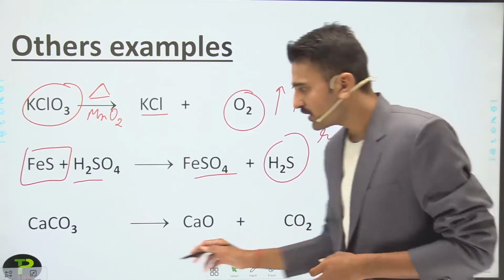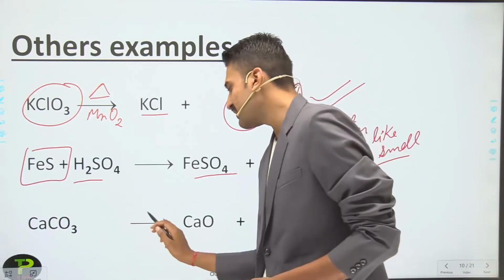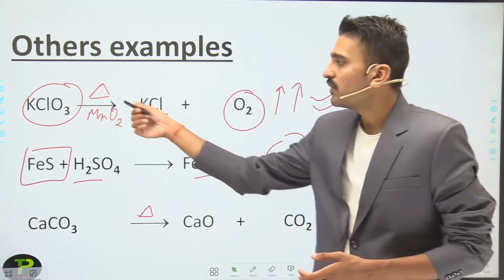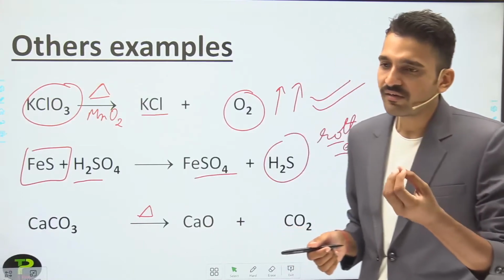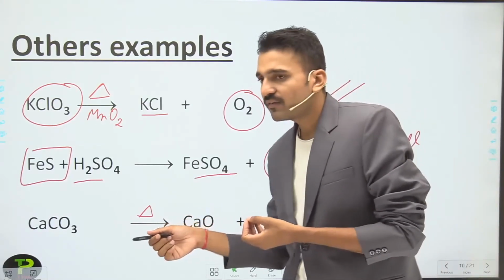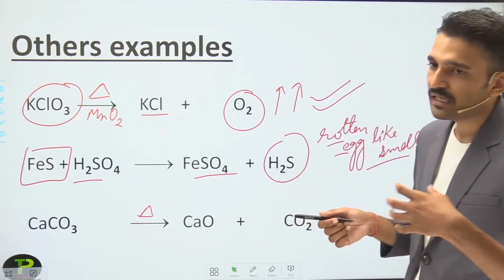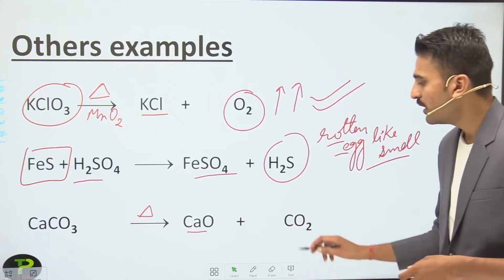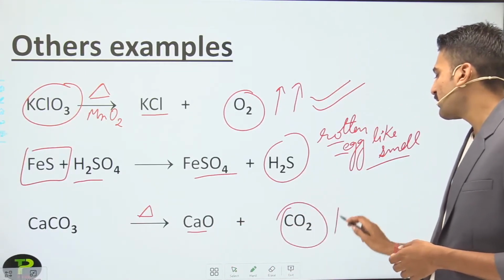So moving to another reaction, that is the reaction of calcium carbonate. When calcium carbonate is heated, and for heating we have to write this symbol, the triangle, which indicates heat in chemistry. It means you are heating this particular substance, and when you heat it, it forms calcium oxide. This is a product, and the other product is carbon dioxide.